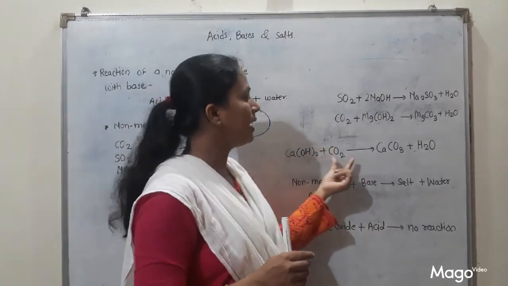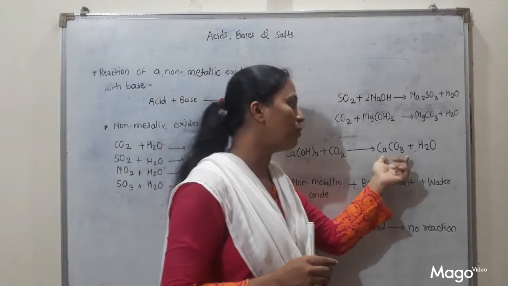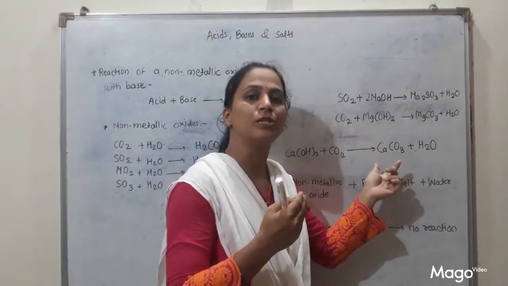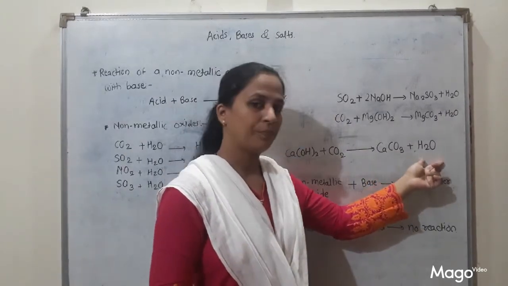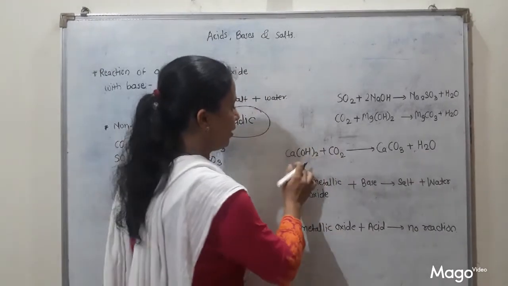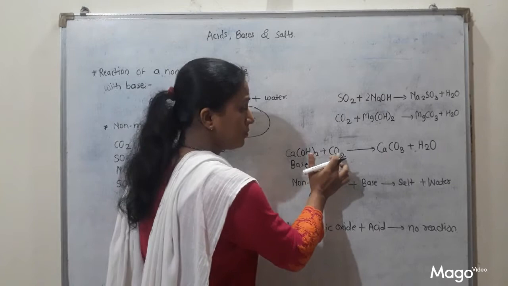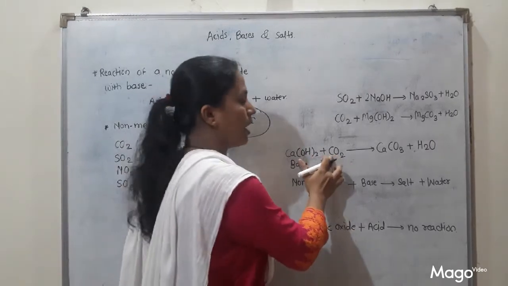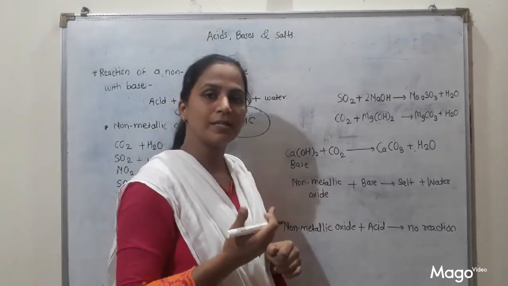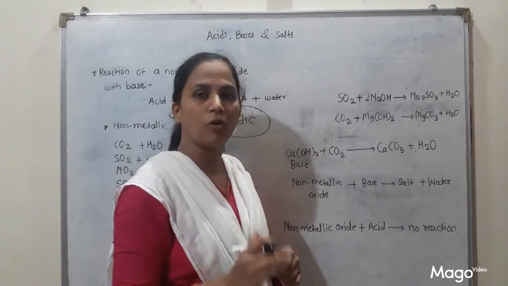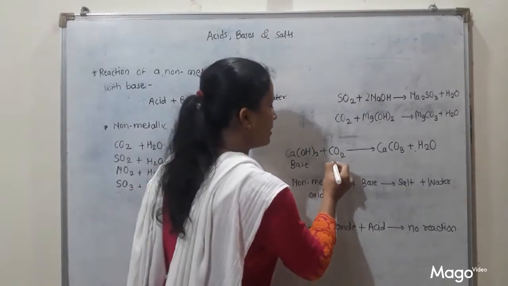Calcium hydroxide reacts with carbon dioxide, it forms calcium carbonate, that is a salt, and water. This calcium hydroxide is basic in nature, and this is a non-metallic oxide because carbon is a non-metal. That's why CO2 is the oxide of that non-metal, and it is acidic in nature.